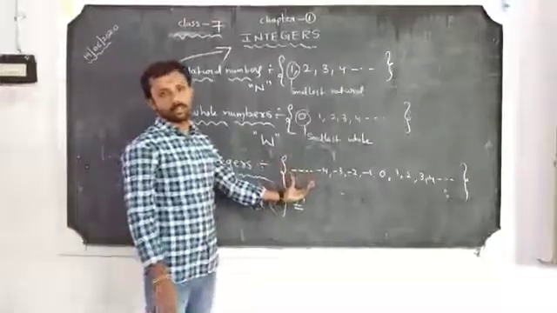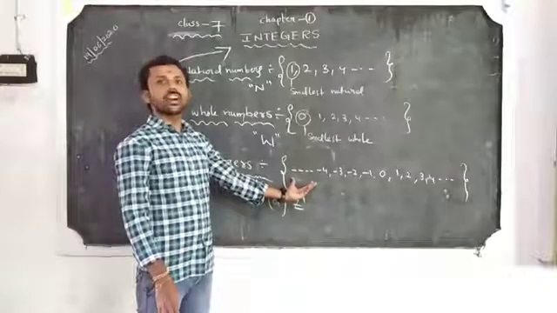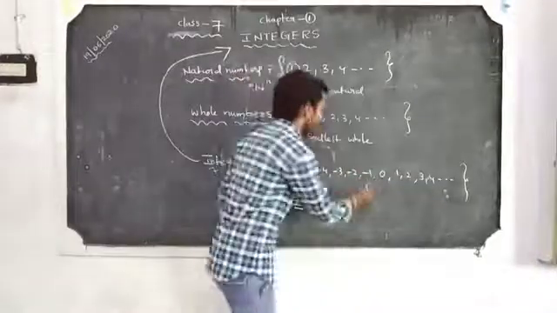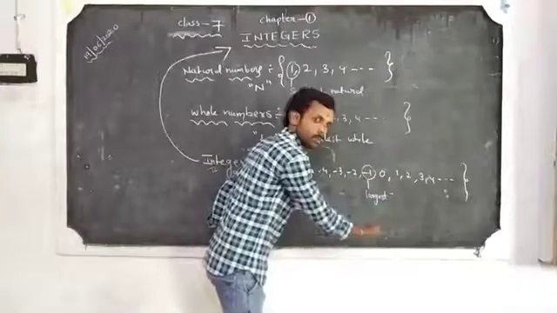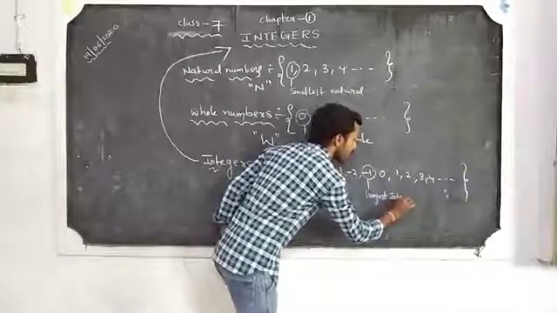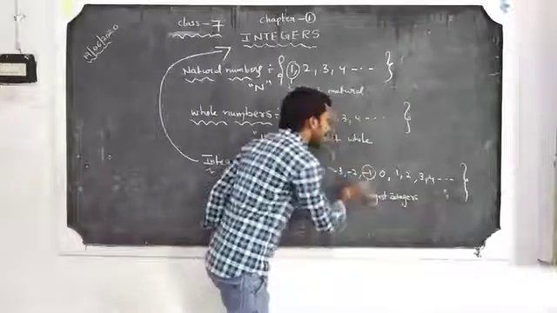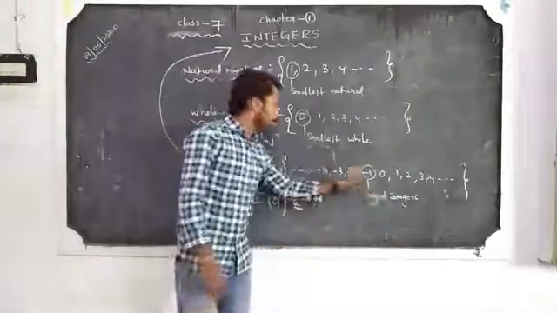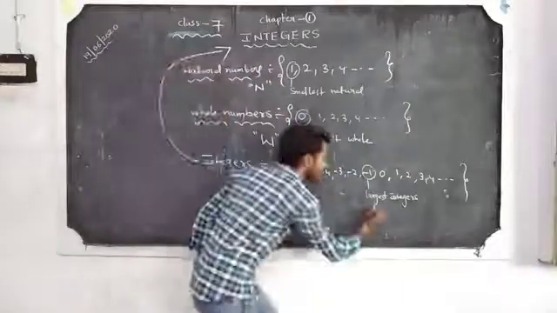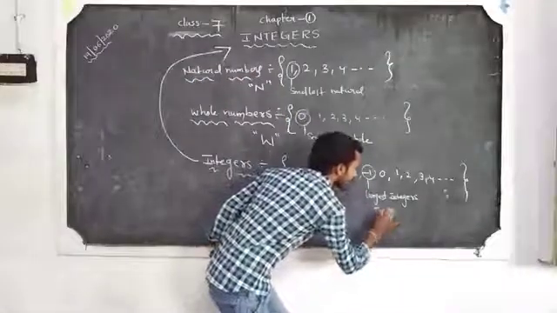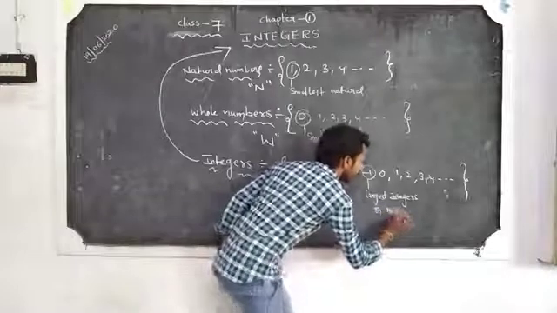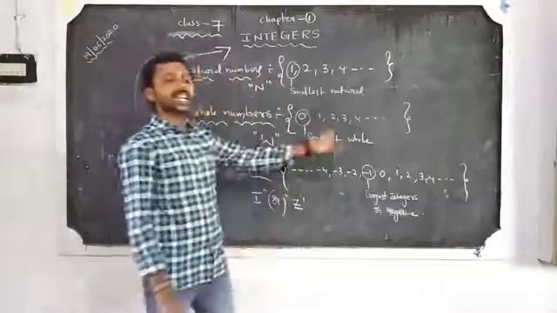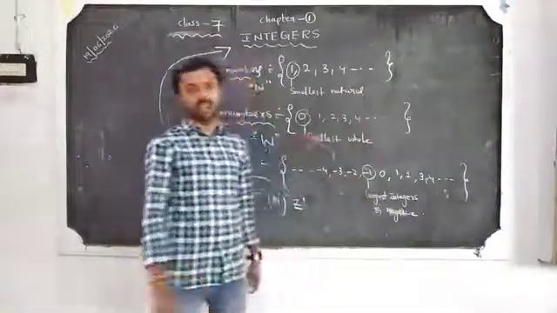The smallest integer is not defined. The largest integer in negative numbers is -1.